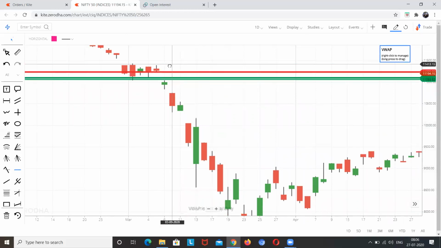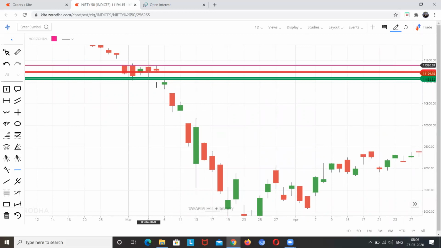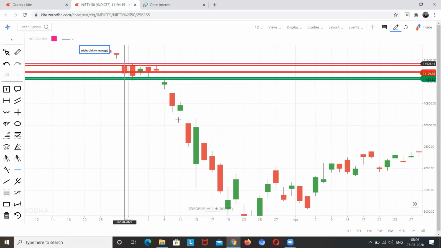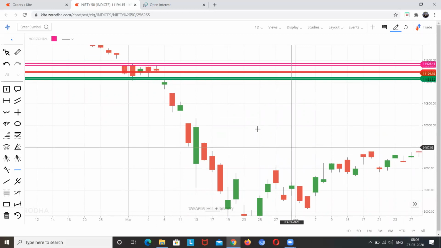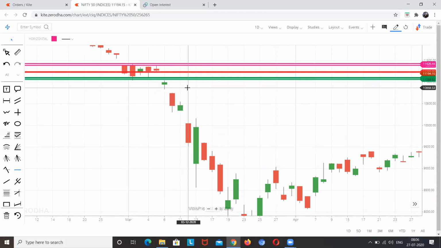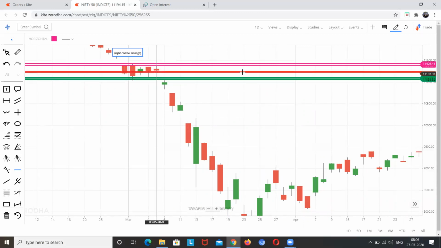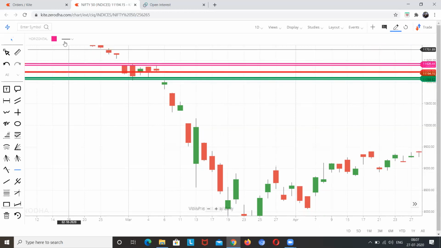If it gives a breakout on the upper side, first we can eye this level, which is around 11,380, and next is 11,430. So if it gives a breakout on the upper side, then we can eye 11,380 and 430 as the next targets.